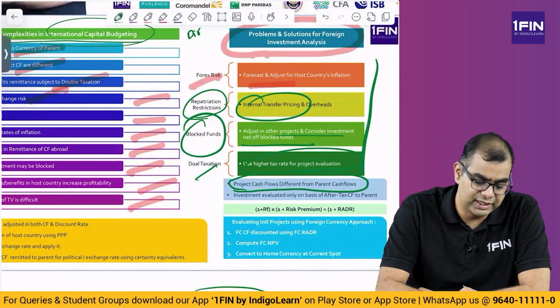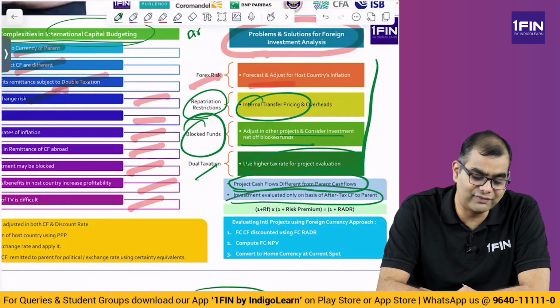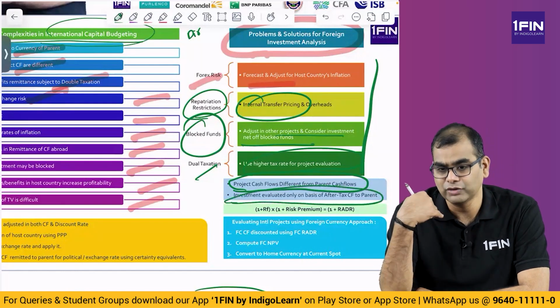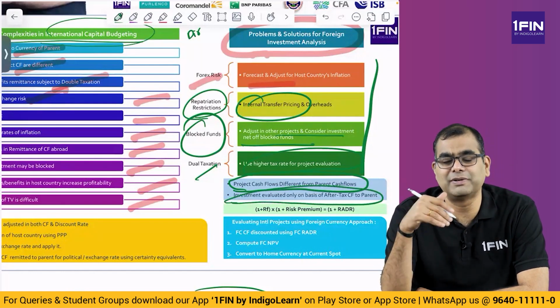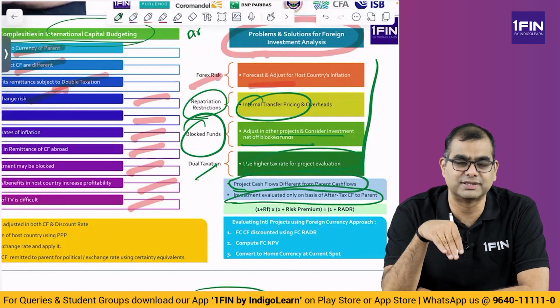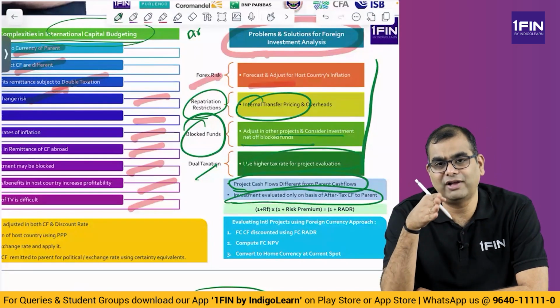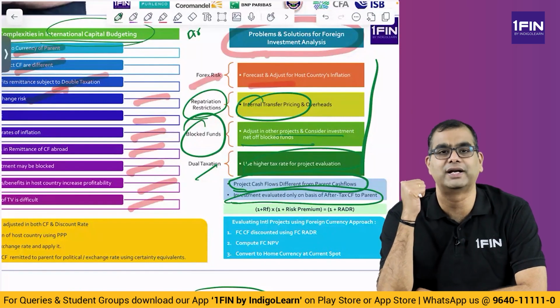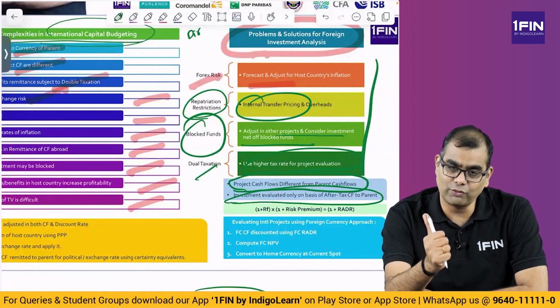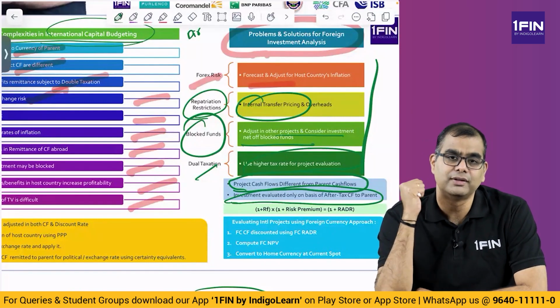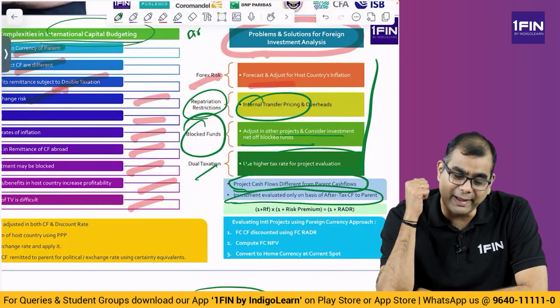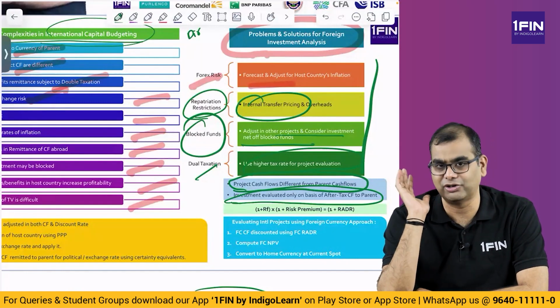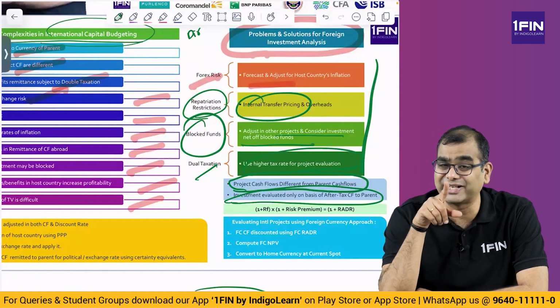Okay. Then, investment is evaluated only on the basis of after-tax cash flows to the parent. So unless they specify in the question that you should evaluate the project on a standalone basis, you are always supposed to evaluate a project on cash flows back to the parent, cash flows back to the home country, not the host country. Whatever money has gone back to the parent, based on that only, evaluate the project. Okay, and always after tax, CFAT.